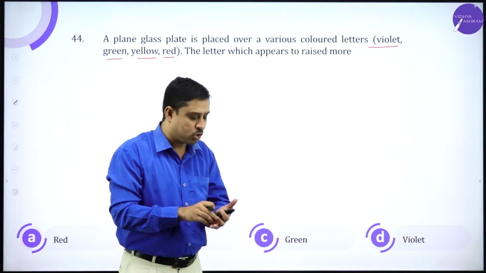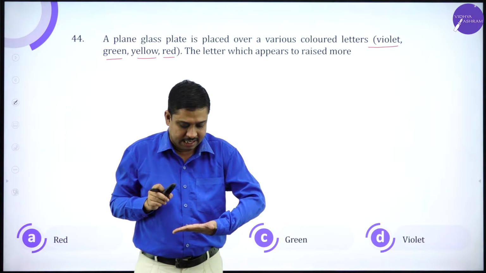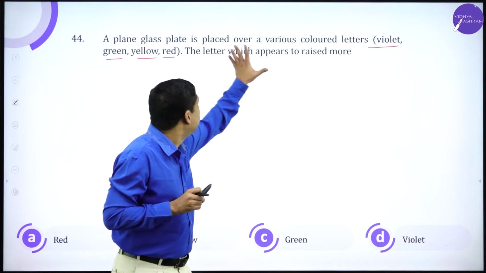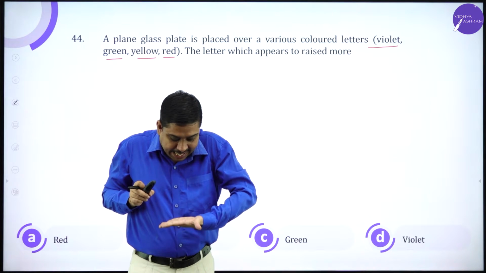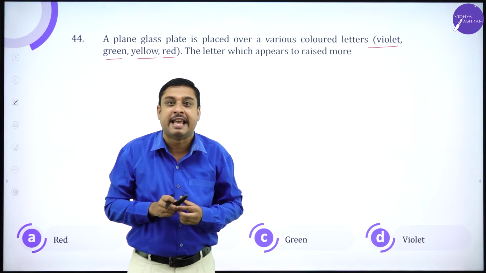Raise. First violet is kept, and over it we have kept a glass plate. Next green, yellow, etc. He says the letter which appears to be raised more. Raised means it is coming towards you.